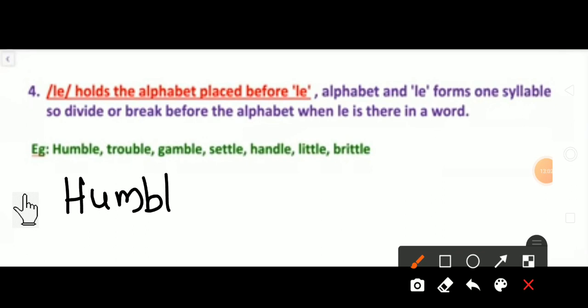Humble. Now, just check it. It is holding L-E. Yes, already holding. And what is it holding? B also. So, B-L-E. So, we can't separate them. So, what do we have to do?